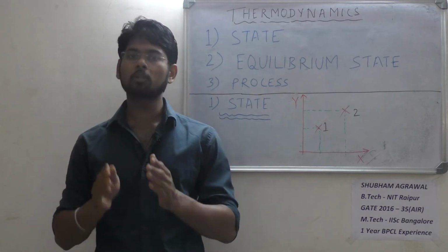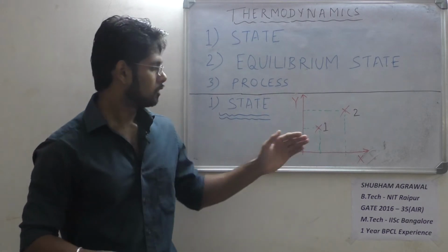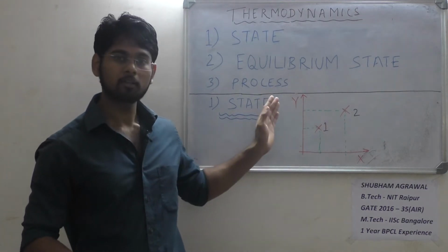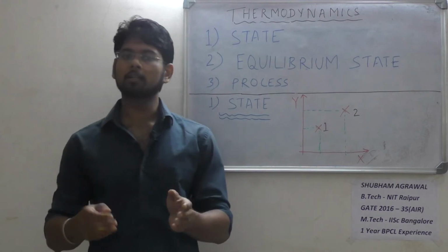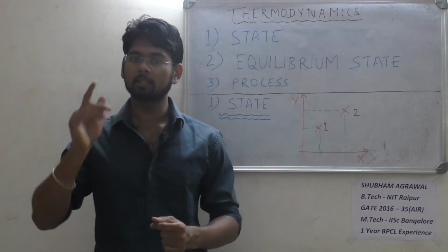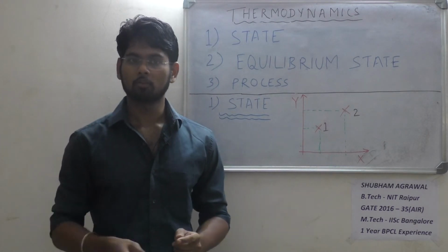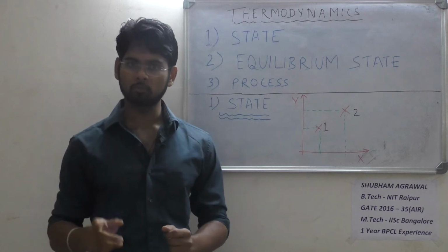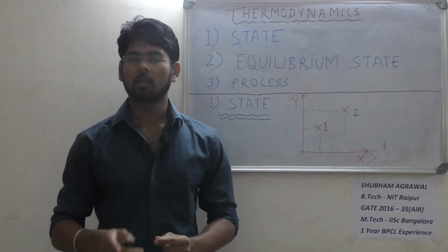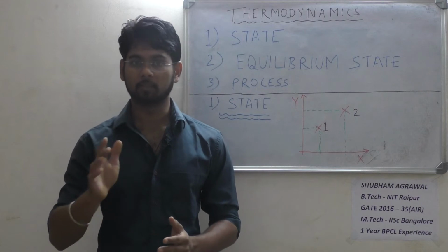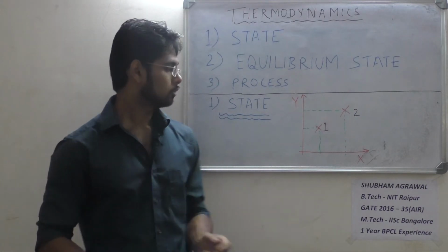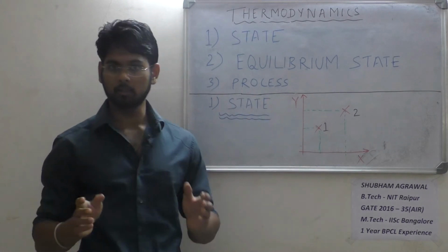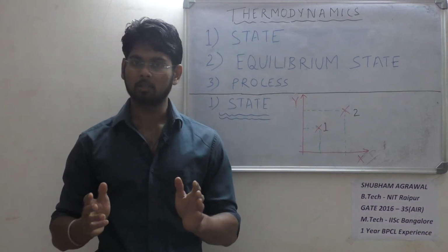Now suppose it is a PV diagram, that is, the y axis is pressure and the x axis is volume. If I am telling that I know the state of the point and that it is state number 1, I should be able to tell you what is the volume of the system at that point and what is the pressure at that instant. So obviously we can plot that in the pressure volume chart. So we can locate one state, whatever volume and pressure it has.